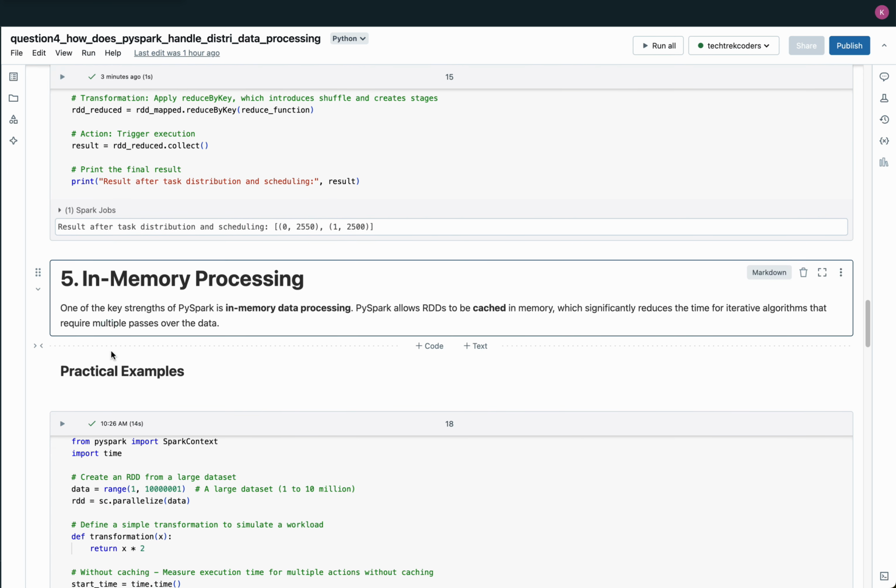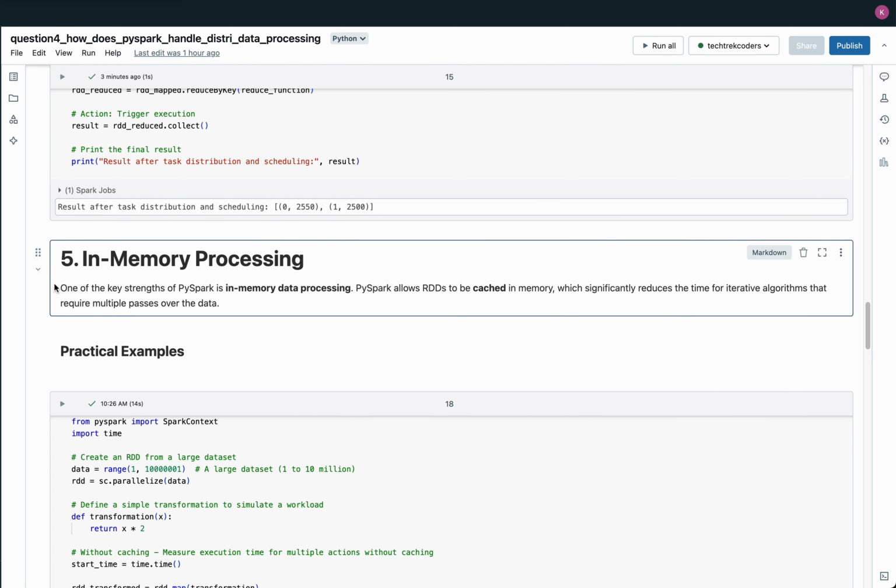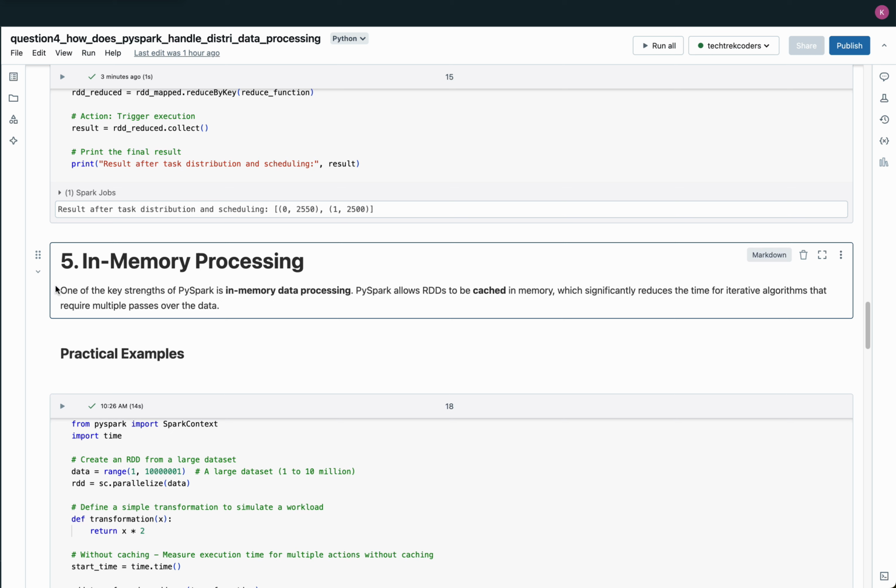5. In-memory processing. One of PySpark's key strengths is its in-memory processing, which allows RDDs to be cached in memory, reducing the need for repeated disk access during computation. This is especially beneficial for iterative algorithms like machine learning or data analysis, where the same data is accessed multiple times. By caching data in memory, PySpark speeds up processing and avoids unnecessary I/O operations.